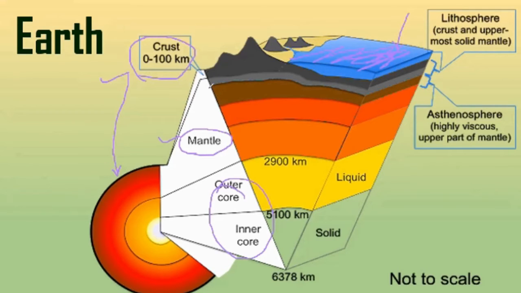Just below the crust, there is the mantle, which spans around 100 to 2,900 kilometers. Okay, the mantle is there, and after that there is the core, the innermost part and the hottest part of the earth is called core. Okay, now this has been clearly explained using this particular diagram, right?